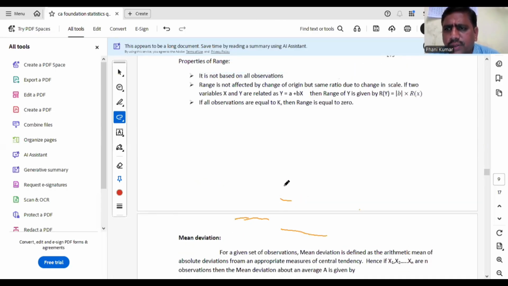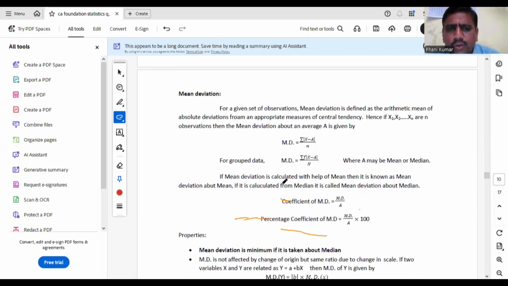Please remember that point. It is mostly affected by extreme values also. Coming to mean deviation, we are considering absolute deviations here. That means we are considering the deviations by neglecting the negative signs. MD formula is summation mod x minus a by n for individual series, where a is mean or median